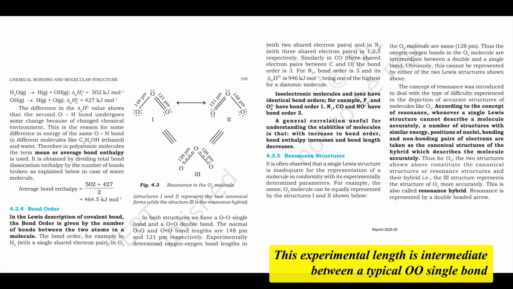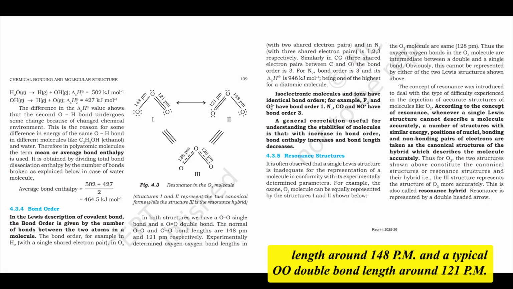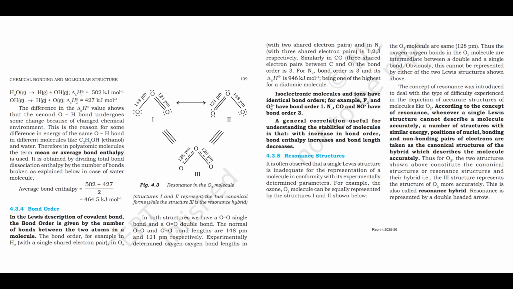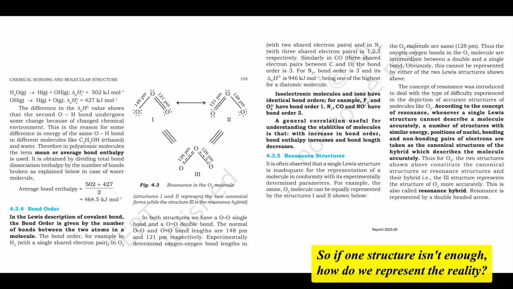This experimental length is intermediate between a typical O-O single bond length around 148 pm and a typical O=O double bond length around 121 pm. Neither of the simple Lewis structures we can draw correctly explains this experimental fact. So if one structure isn't enough, how do we represent reality? This is exactly why the concept of resonance was developed.